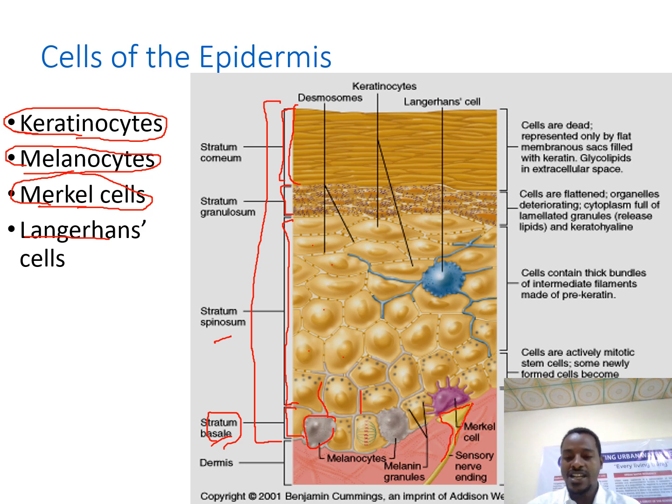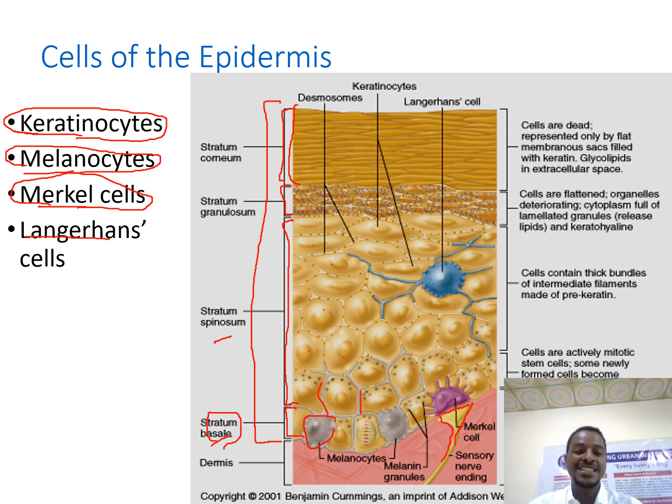The sensory nerve ending plus the Merkel cell, we call a Merkel disc. This Merkel disc is modified as a receptor to detect stimuli. Tactile sensation, pain sensation, and temperature sensation are detected by this cell, and the sense goes through the sensory nerve endings to the nerve and to the brain and the spinal cord.